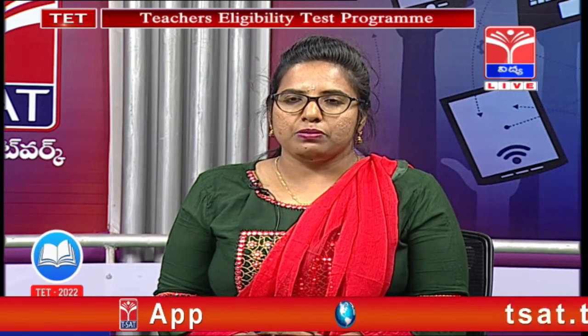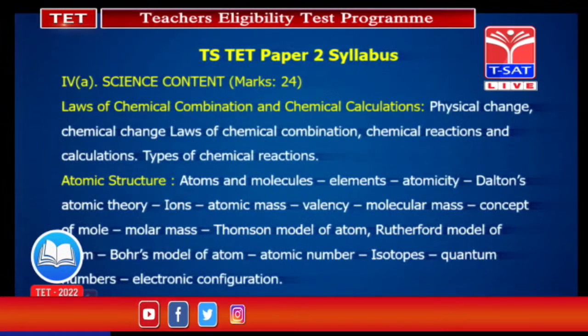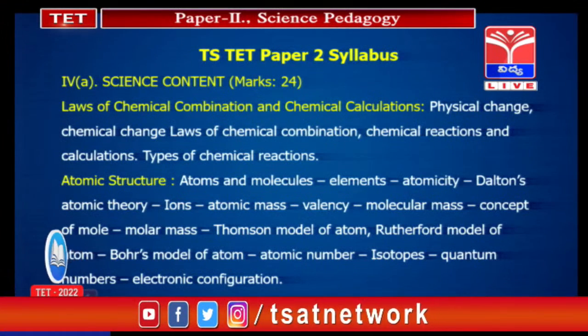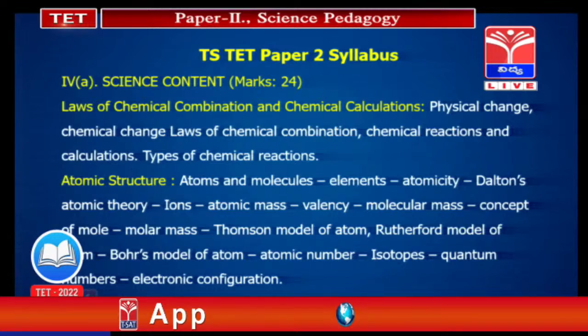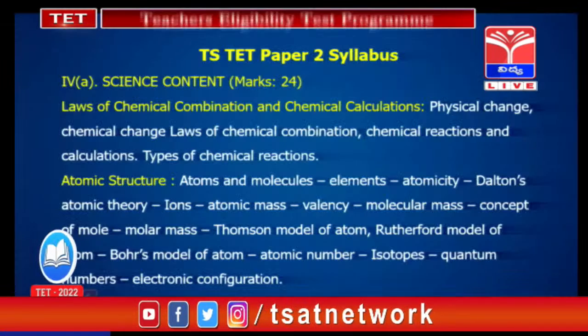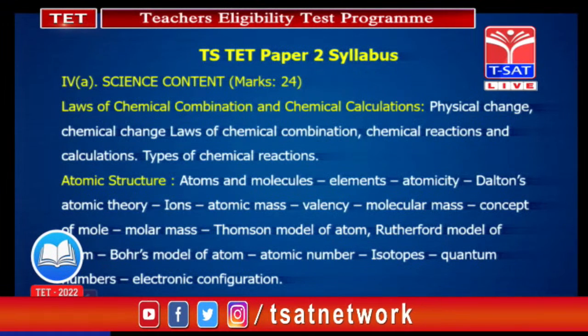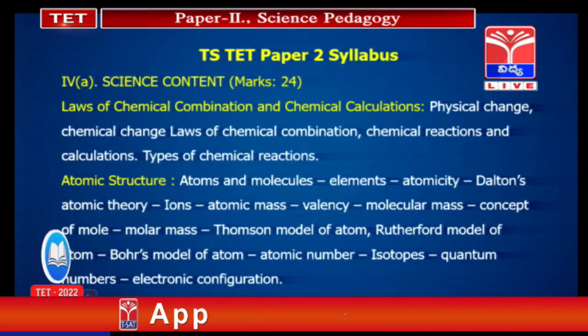Next, when coming to isotopes, what are isotopes? Hydrogen is available in 3 isotopic forms: protium, deuterium and tritium. Next, when coming to periodic classification, electronic configuration and quantum numbers. We have 4 quantum numbers: the principal quantum number, the azimuthal quantum number, also called the subsidiary quantum number, the magnetic quantum number and the spin quantum number. What is the use of quantum numbers? We use them to address an electron in an orbital.